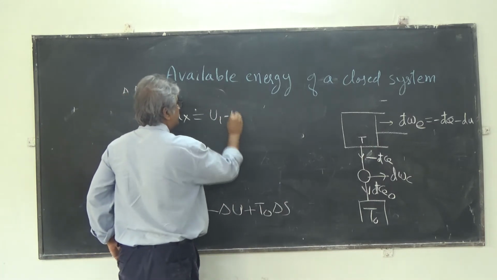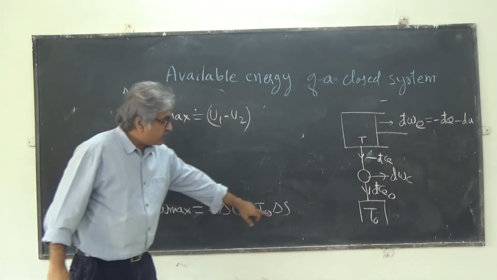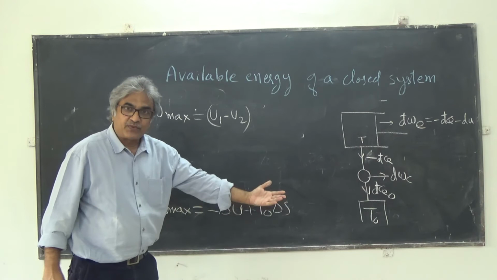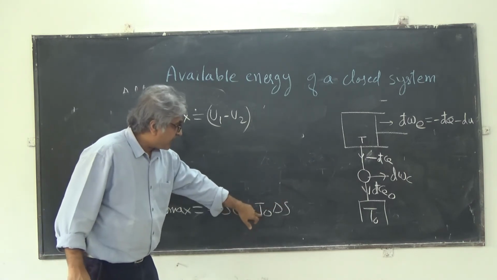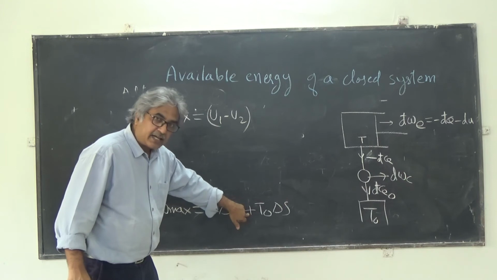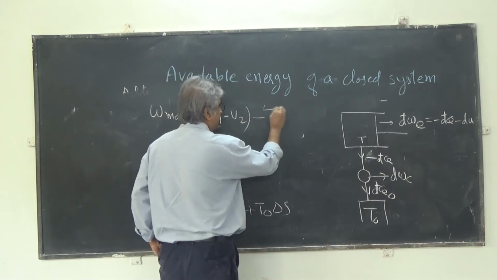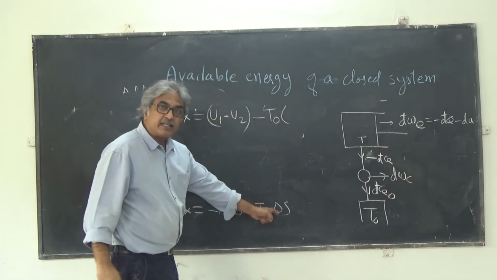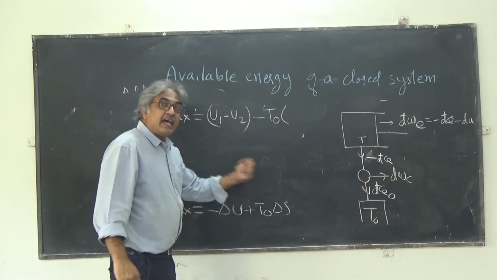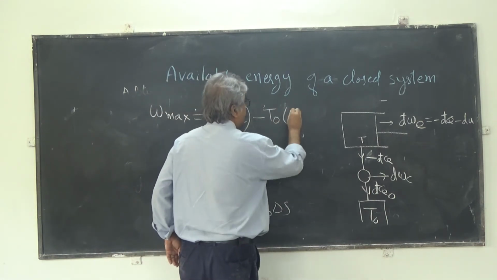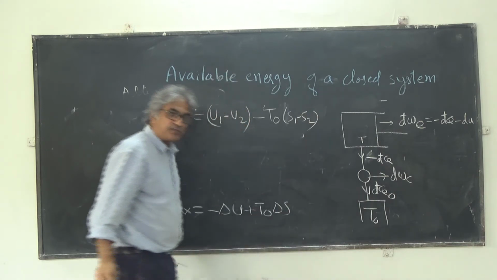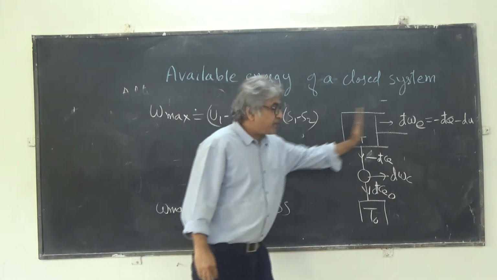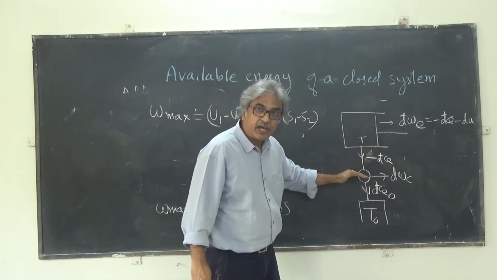This is T naught into delta S with plus sign. Delta S is S2 minus S1, so minus delta S will be S1 minus S2. Now this is the maximum work when there is expansion and, at the same time, heat given to the Carnot engine.